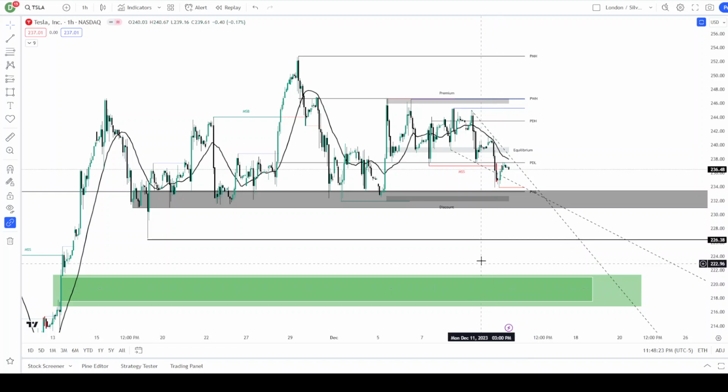But what I've noticed a lot with Tesla is we've been trading right to fair value gap boundaries. So if we were trading down, we've been lately trading right to the very edge of the boundary and then rallying off of it. So don't be too married to coming down 50% into this fair value gap. Doesn't mean it's going to happen. If you were short and you had longer expiration contracts, I'd be looking at that 221 and then potentially exiting for a bounce and then seeing if we can bounce up. Maybe there's an order block above and then we can trade back down through it.